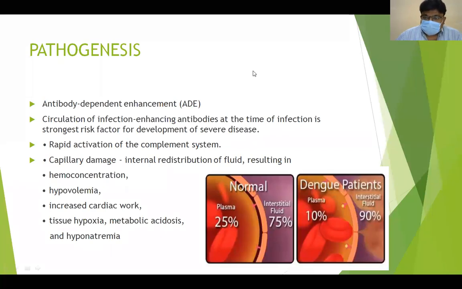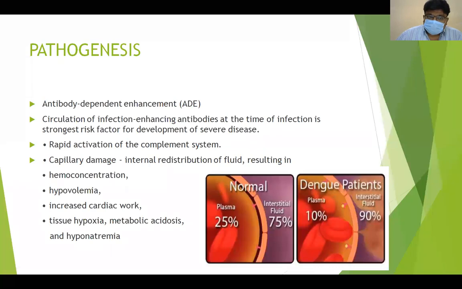If during the second time he is affected with another strain like 2, 3, or 4, the antibodies formed during the primary infection act as enhancing factors; they increase the virulence of the virus. That is called antibody dependent enhancement. Instead of protecting us, these antibodies help the virus affect us in a more severe form.